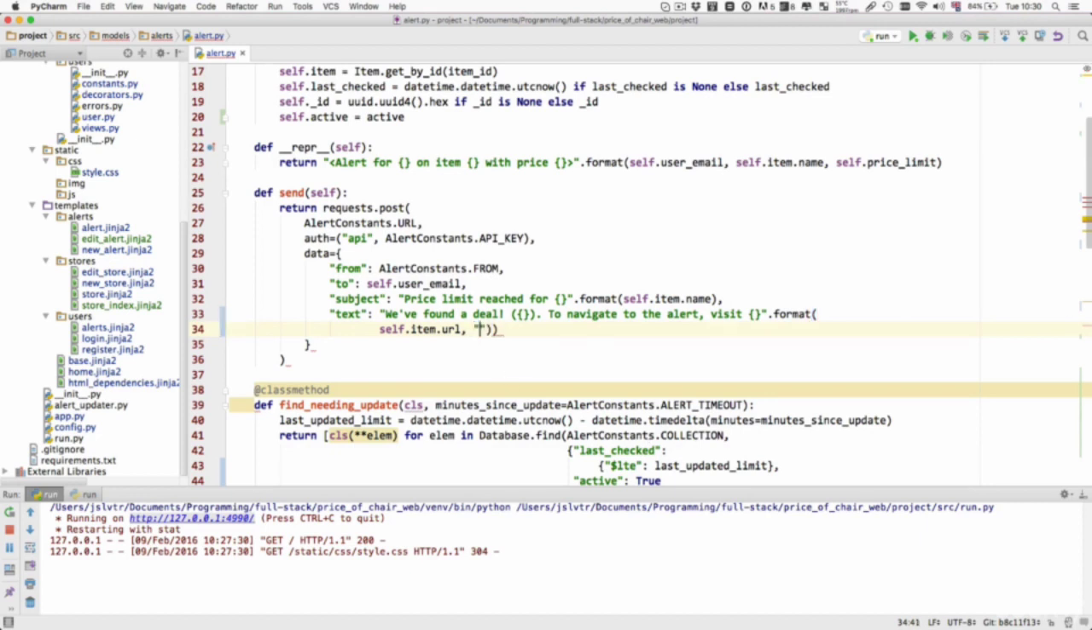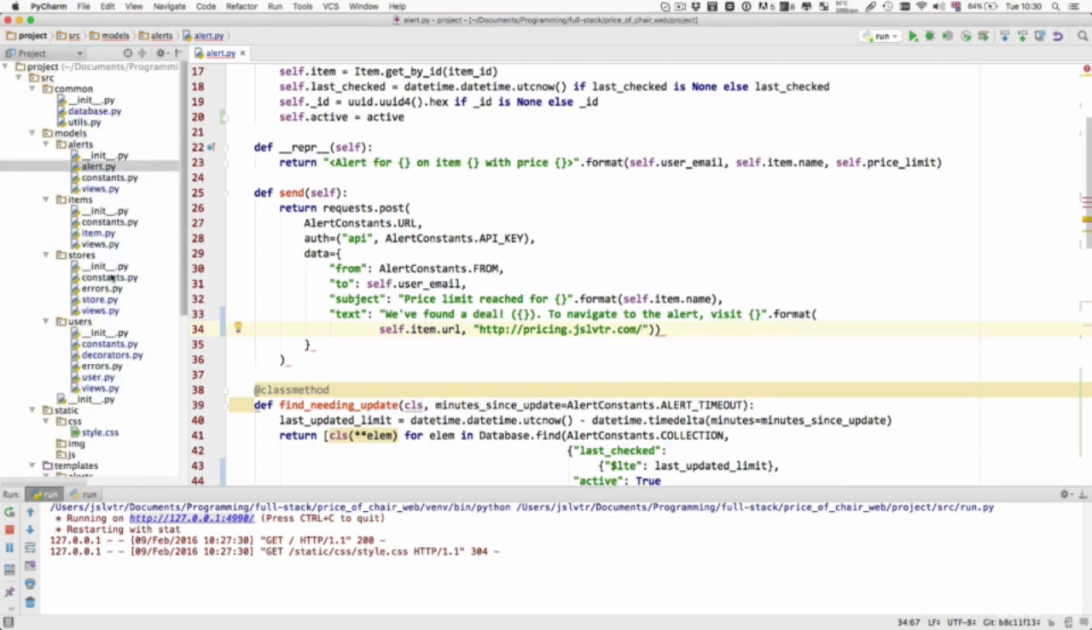So what I'm going to do is say the address is, and then here would be http://pricing.jslwtr.com. This is going to be the URL of the service once it's deployed, which we'll do in the next section. And then we have to here put the endpoint of the alert page.